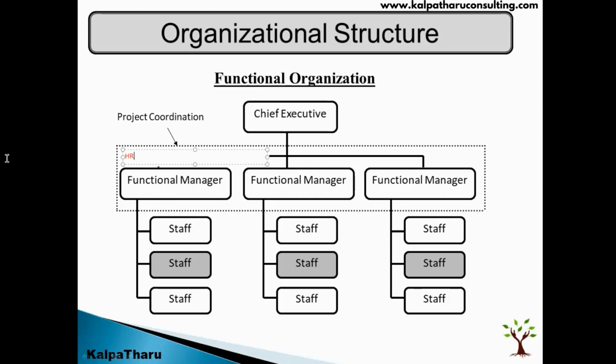In that case, they identify a project, and the functional manager would take care of the project. In this case, the HR manager will take care of the project as well as his regular HR department work. So he is going to do a dual role. Once the project is over, he is going to continue his HR work.